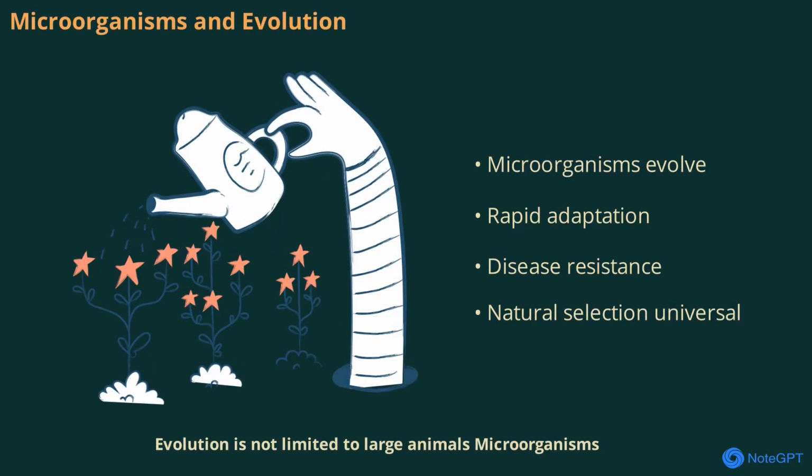Evolution is not limited to large animals. Microorganisms like bacteria and viruses also evolve through natural selection. Their rapid reproduction and high mutation rates allow them to adapt quickly to new environments. This explains why some diseases become resistant to treatments over time. The principles of natural selection apply to all forms of life, big and small.